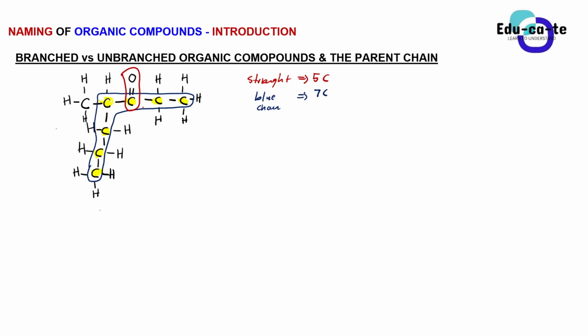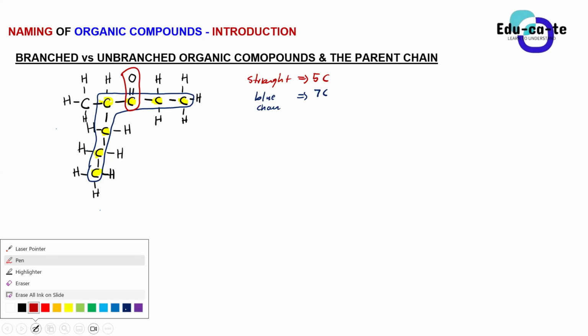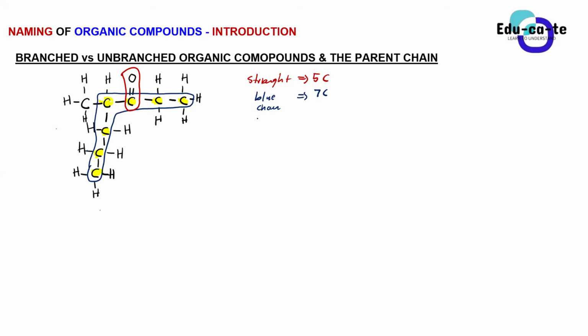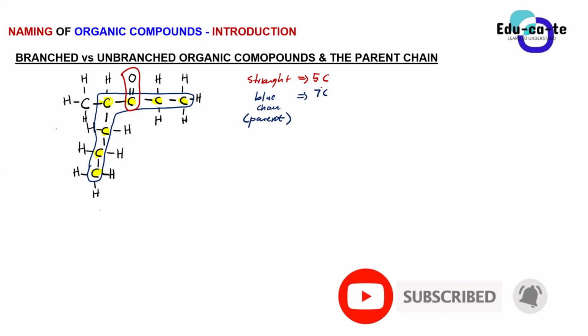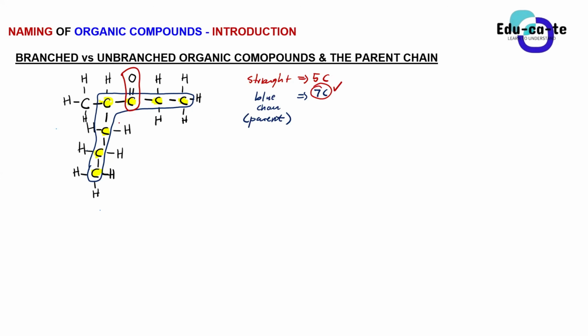Actually, it is part of this blue chain having more carbons that we've highlighted. So we can say that now this blue chain is our parent chain. So we can now declare it and say that the blue chain here is our what? It is our parent chain. Why is it a parent chain? Because it has got more carbons. It has got the highest number of carbon atoms, number 1. And number 2, it has got the carbon that has got the functional group, because the carbon having the functional group, you can all see, is this carbon having the double bond for ketones. So now we can say that this is our parent chain.